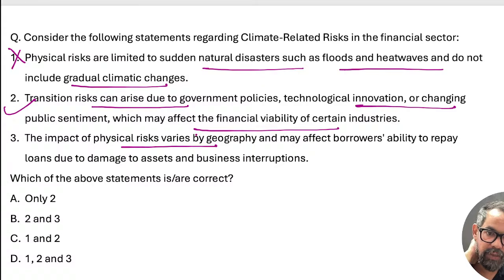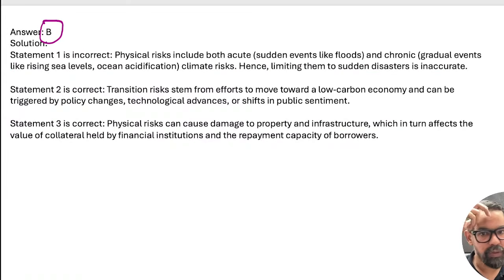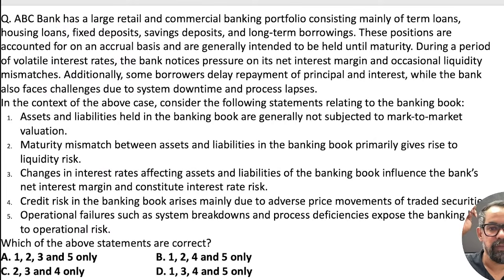Impact of physical risk varies by the geography and affects the borrower's ability to repay loan due to damage to the asset. This is statements 2 and 3. Option B will be the right answer for this particular one. Correct, guys? Next one.